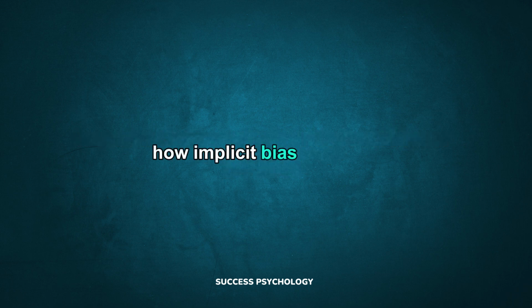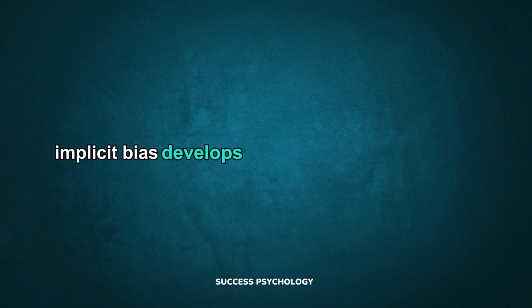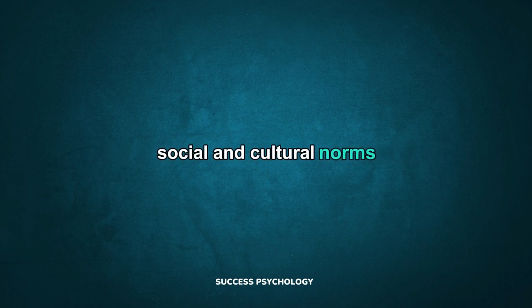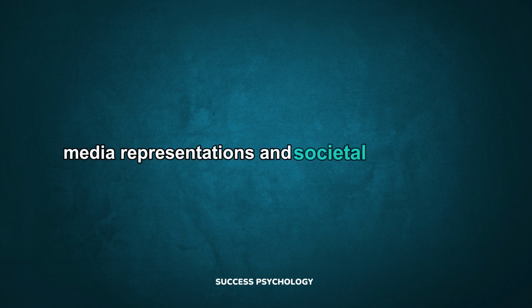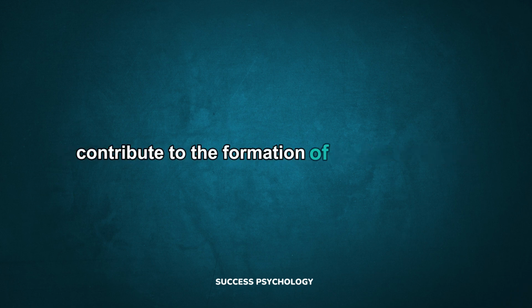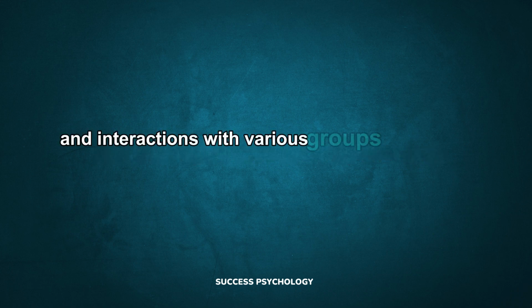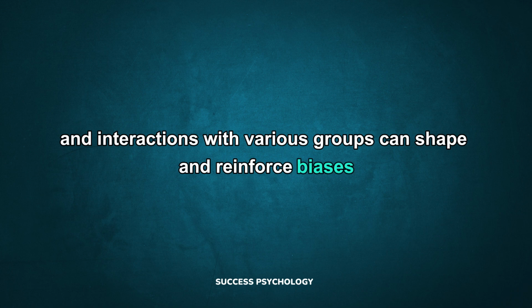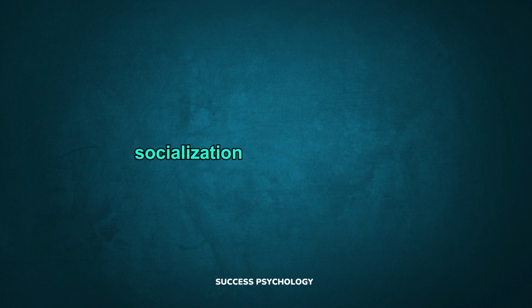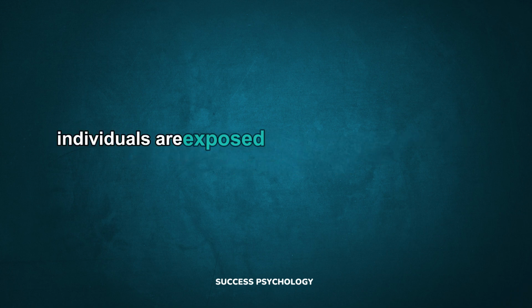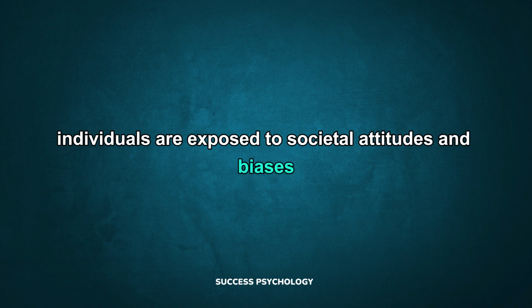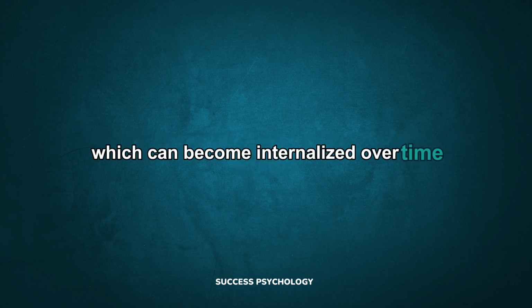How implicit bias develops. Implicit bias develops through cultural influences. Social and cultural norms, media representations, and societal stereotypes contribute to the formation of implicit biases. Personal experiences. Past experiences and interactions with various groups can shape and reinforce biases. Socialization. From a young age, individuals are exposed to societal attitudes and biases, which can become internalized over time.